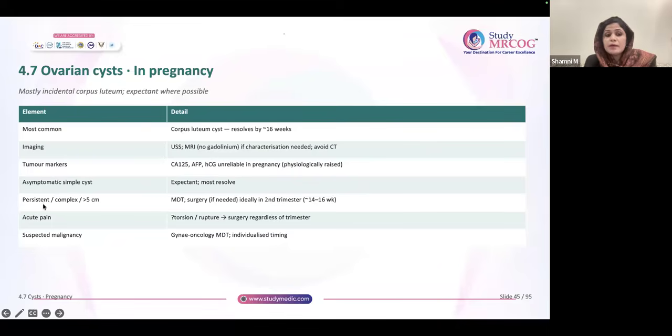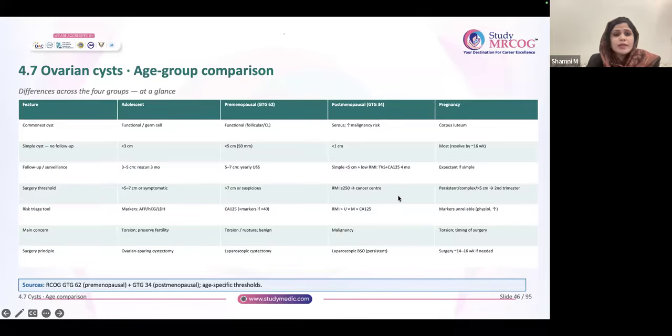Remember, for a persistent complex cyst more than 5 centimeter, MDT is always required. MDT is a must. Don't forget this. If at all you are doing surgery, the second trimester is the ideal period. Regardless of trimester, if it's torsion, you will do the surgery. If malignancy is suspected, the gynae-oncology MDT should be involved. Don't forget that. So this is all about ovarian cyst in pregnancy.